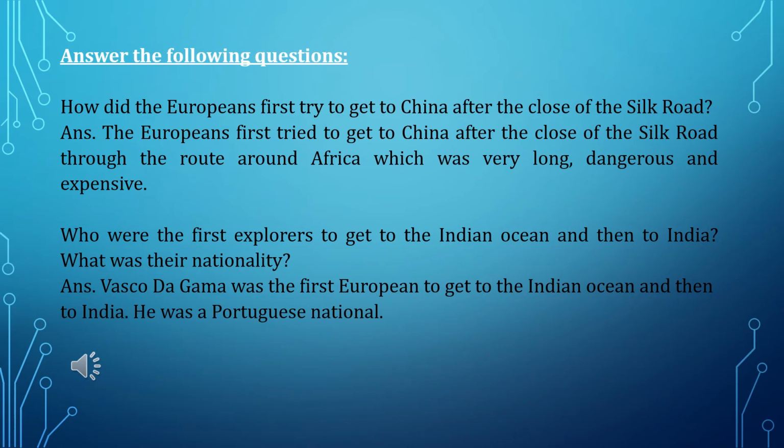Who were the first explorers to get to the Indian Ocean and then to India? What was their nationality? Answer. Vasco da Gama was the first European to get to the Indian Ocean and then to India. He was a Portuguese national.